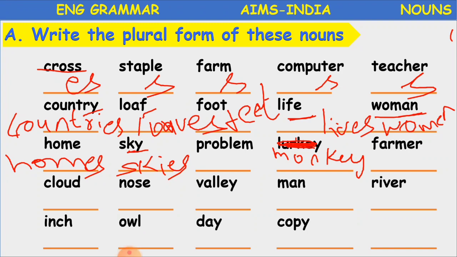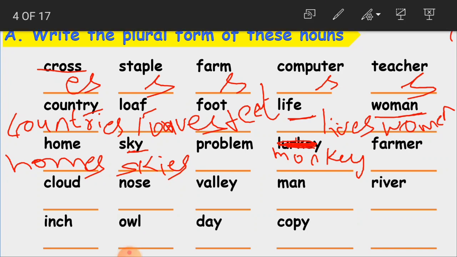Y has gone, in place of Y, I has come. Why? Because before Y we are having K, that is a consonant. So that is why we have to add es. Yes, skies. Then problem. We will add s, problems.